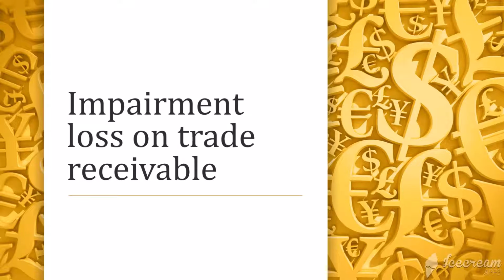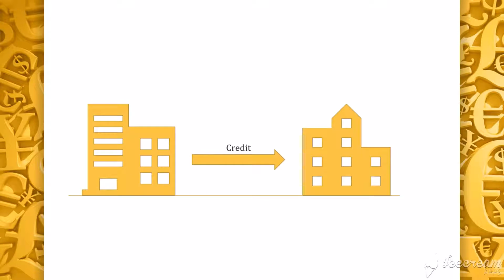The term impairment loss indicates that an asset has lost its value. In other words, impairment loss on trade receivable means the trade receivables has lost its value. Why will the trade receivables lose its value? Most business-to-business sales are conducted on a credit basis. The goods are transferred first, but payment is made at a later date.